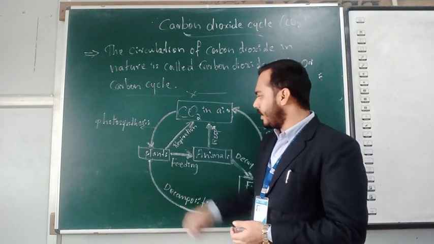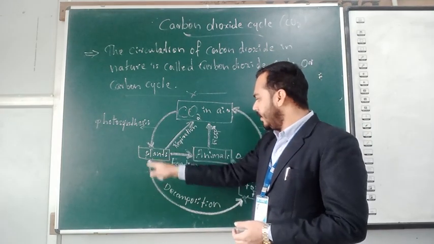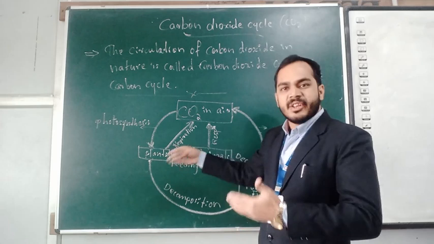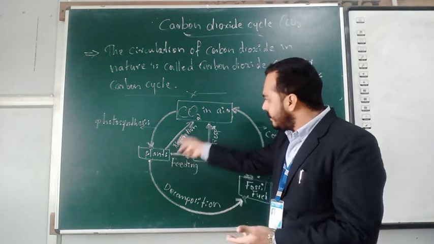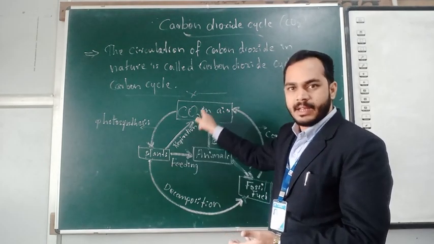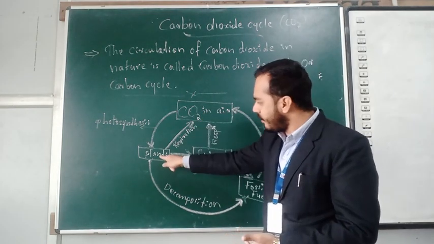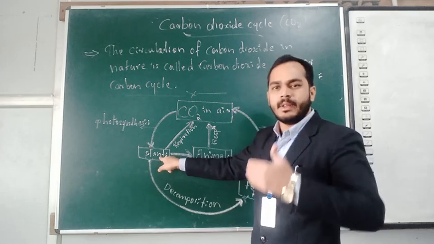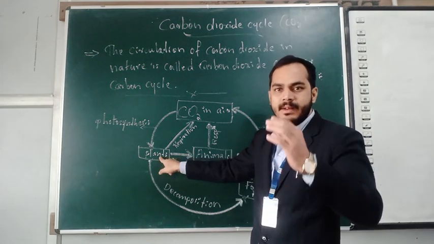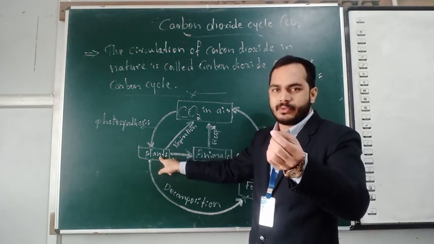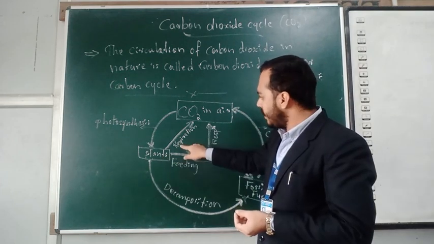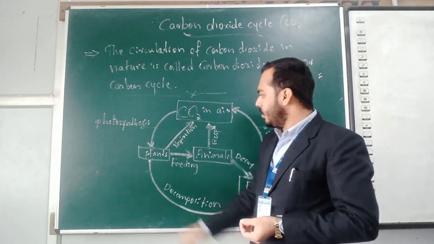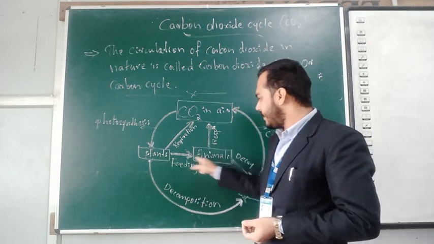Okay. Then after that, what happens? During the respiration of the plants, a small amount of carbon dioxide is again released into the atmosphere. So after that process, during that metabolic activity, a small amount of carbon dioxide is released into the atmosphere. That process is called respiration. Okay. So this is the plants' part.